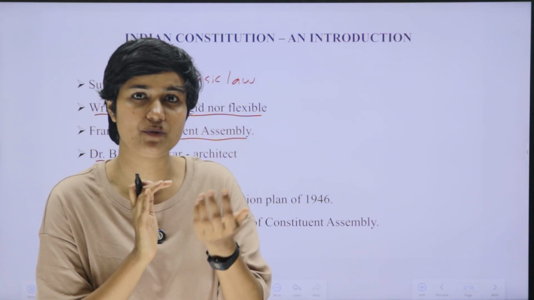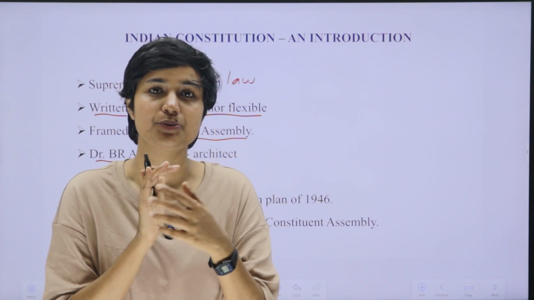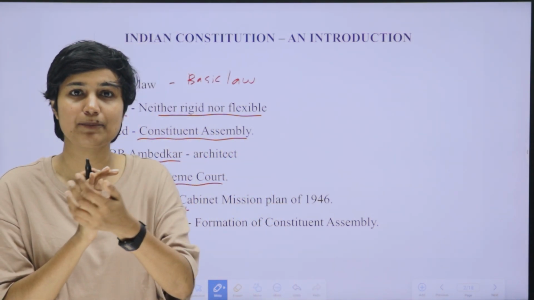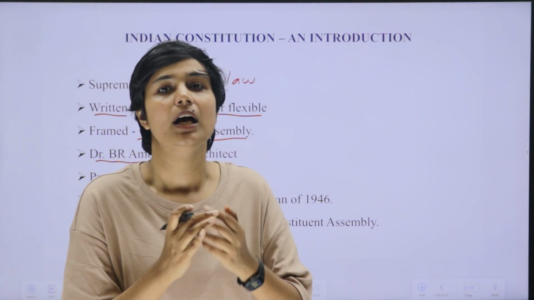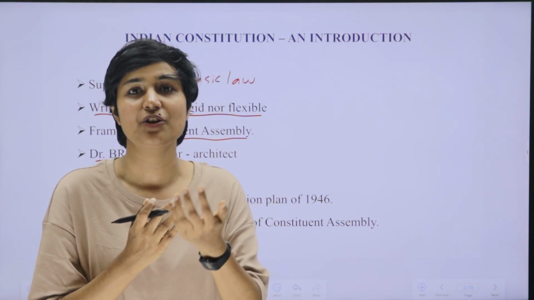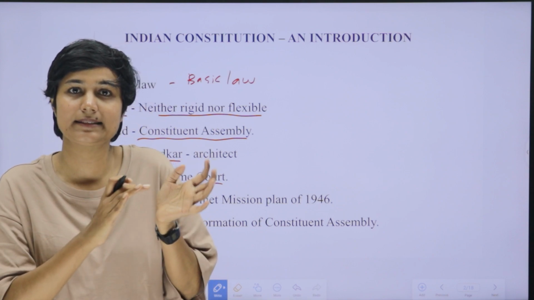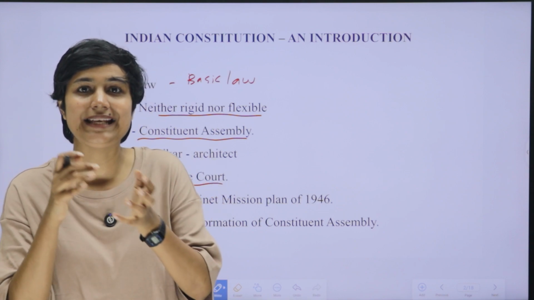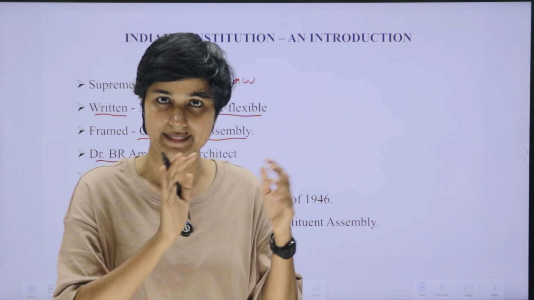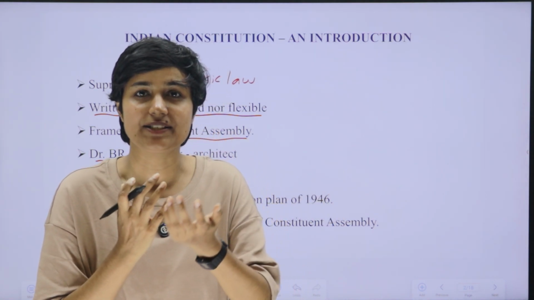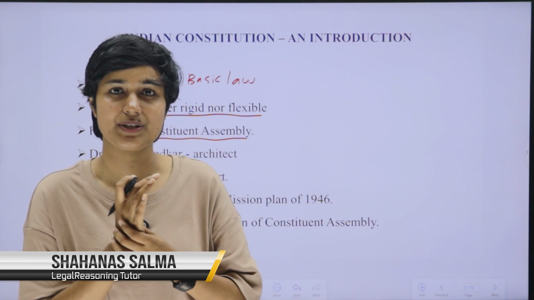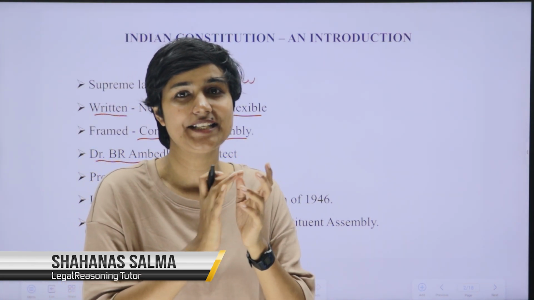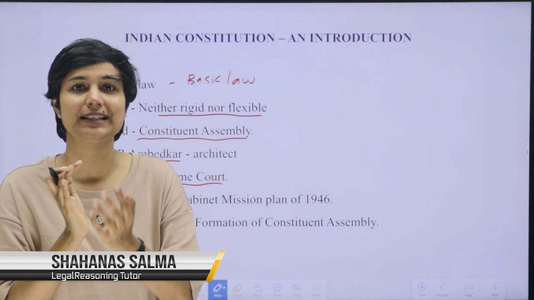After that, Cripps Mission was in the year 1942, and after that a Cabinet Mission came to India in the year 1946. Thus, that Cabinet Mission paved the way for the formation of a Constituent Assembly. This is the history of the making of a Constituent Assembly, and that Constituent Assembly, taking 2 years, 11 months and 18 days, framed India's constitution, and on 1950 January 26, India's constitution came into force.